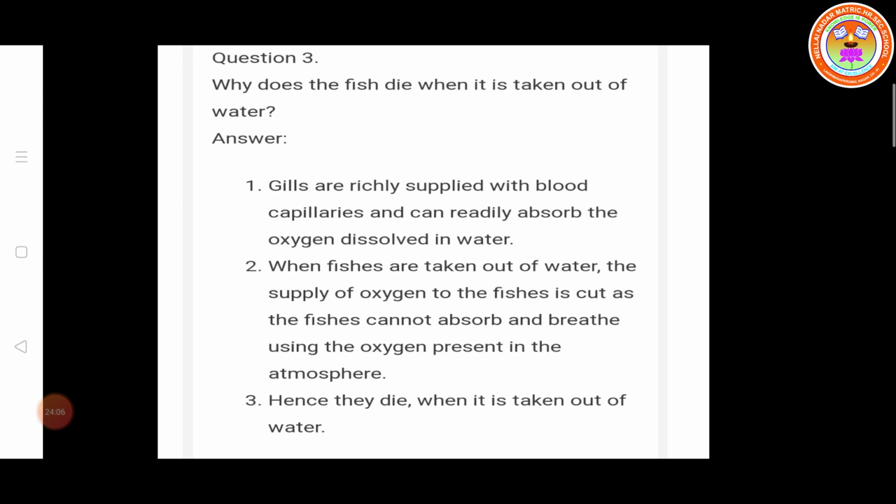So the fish respires. When the fish is taken out of water, the supply of oxygen to the fish is cut. So it cannot absorb and breathe using the oxygen present in the atmosphere. Hence it dies when taken out of water.